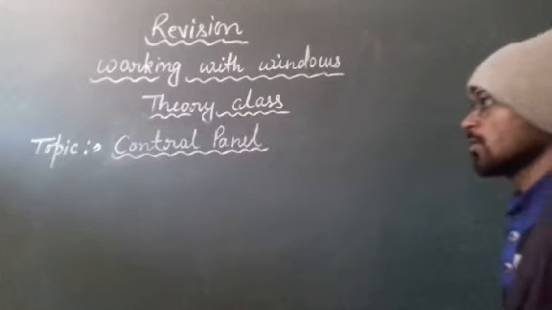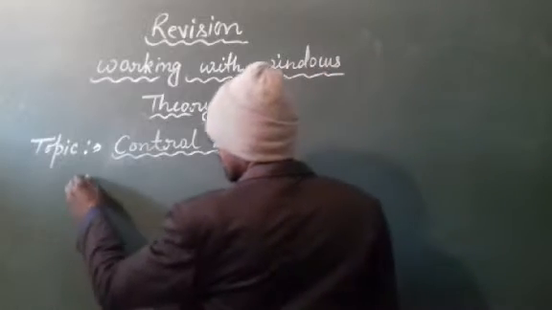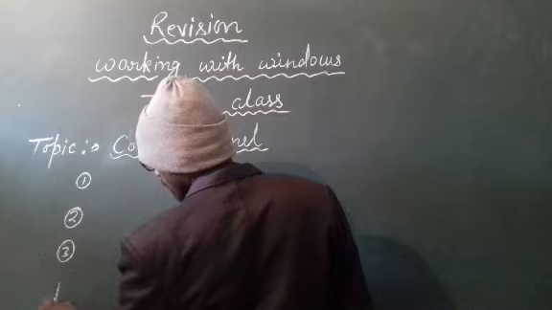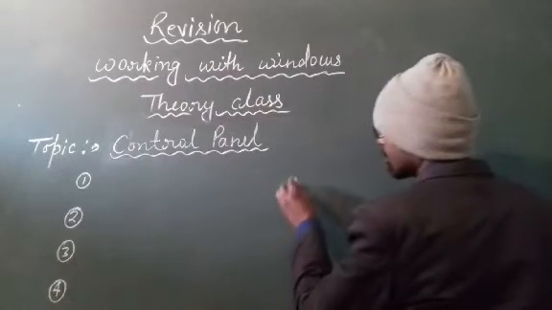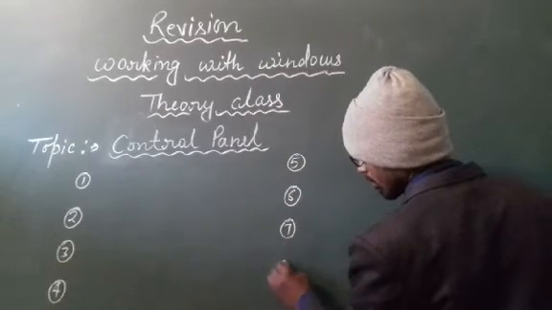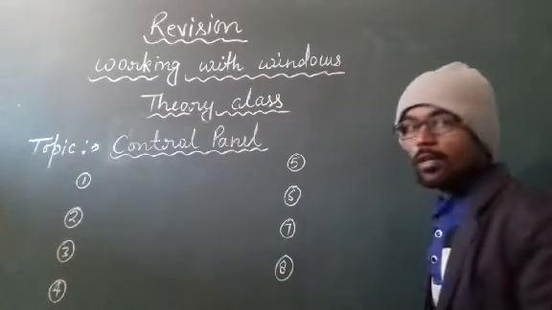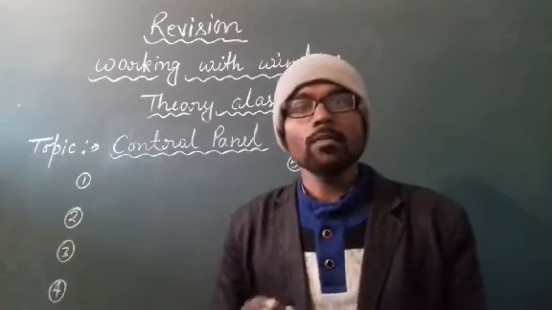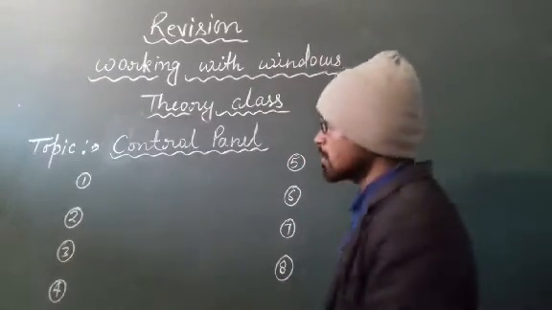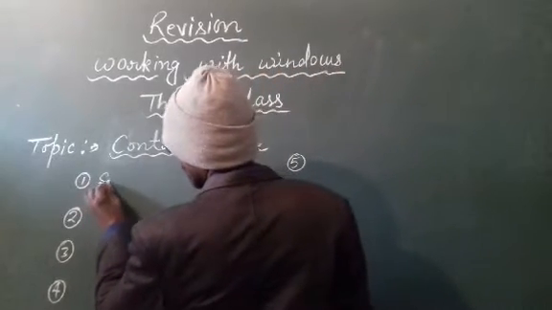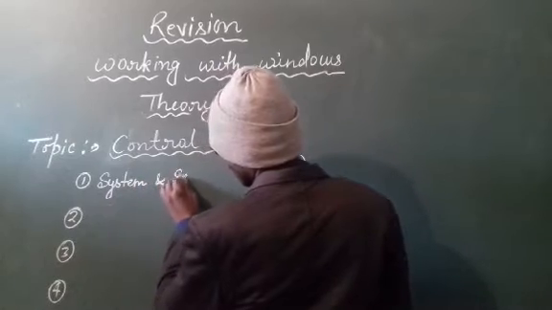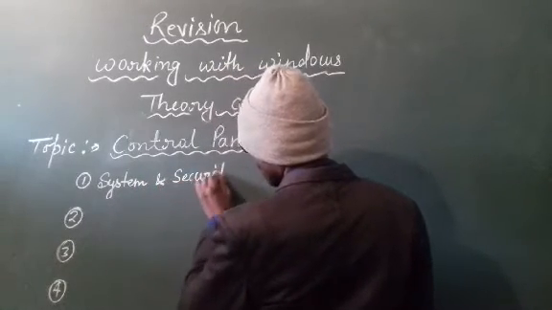There are 8 categories of a control panel. First is system and security.